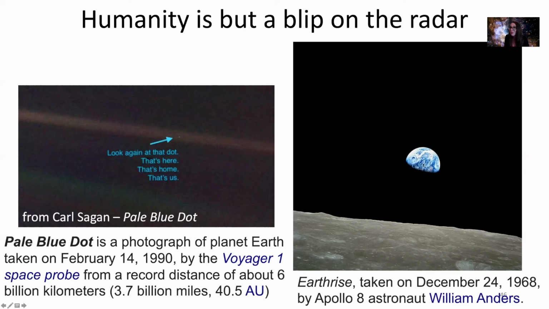And that was humanity's first photo, in 1968, ever stepping back from our Earth and looking at us from afar. And it's really amazing to think that our beautiful Earth is just this little pale blue marble in the whole scheme of our universe.